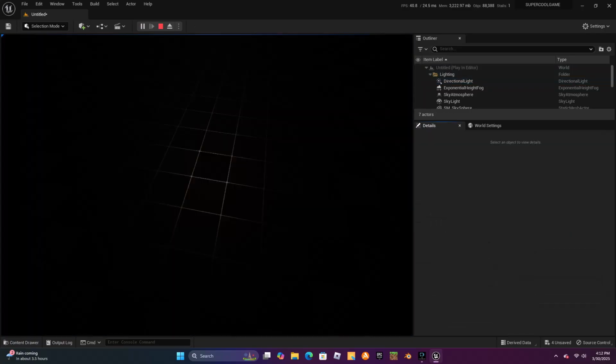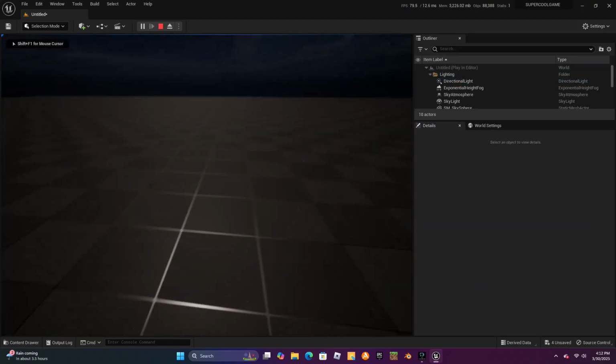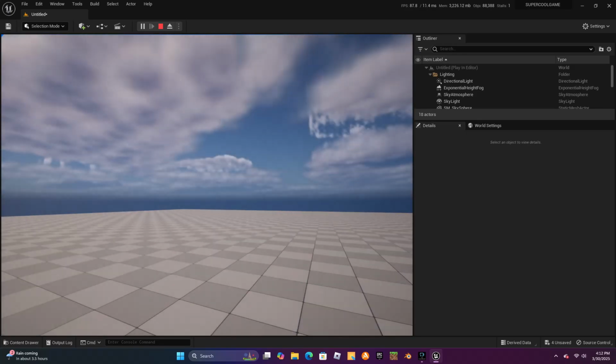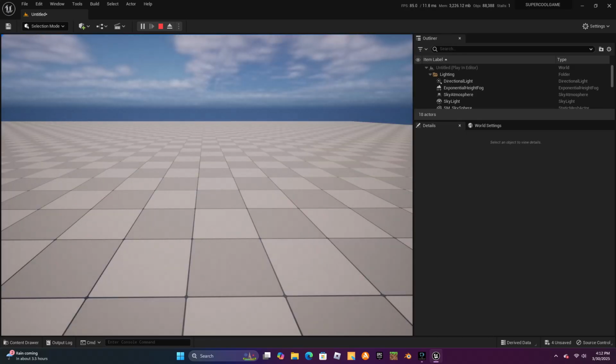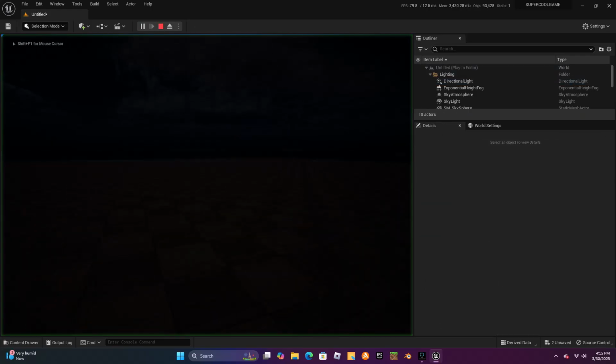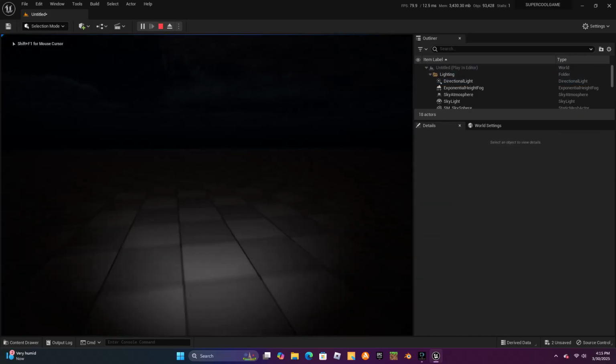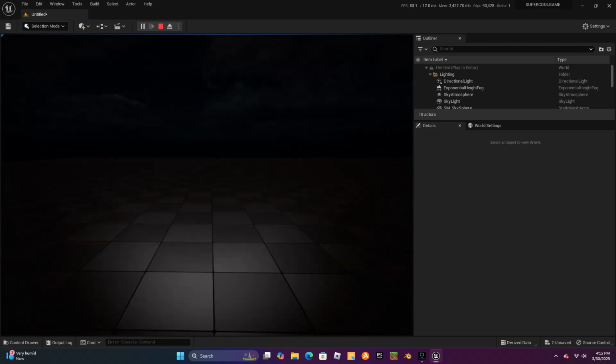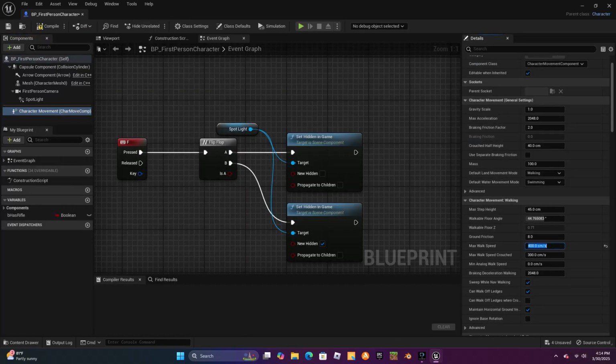Alright, if we see this in action, it is sort of working. The world just lit up, but the flashlight is working fine. So let's fix that because the world should not be lit up. Alright, now that that is fixed, everything is working. The flashlight is attached to you and the sky does not light up anymore.